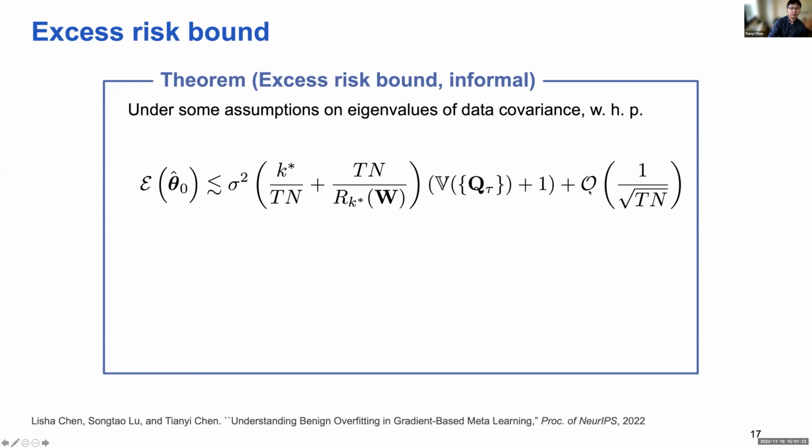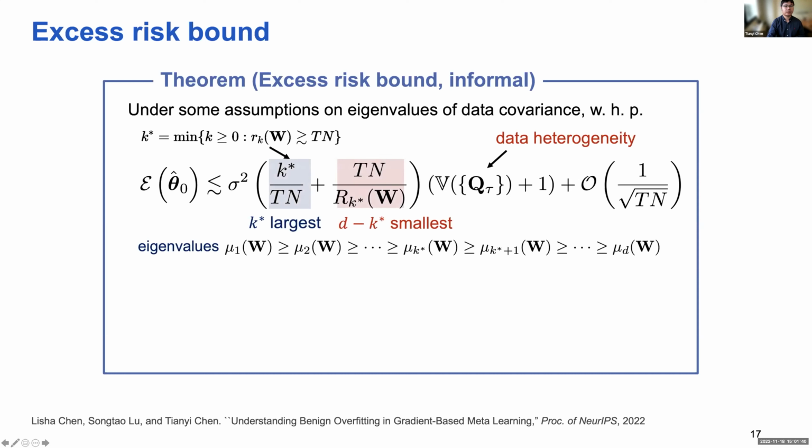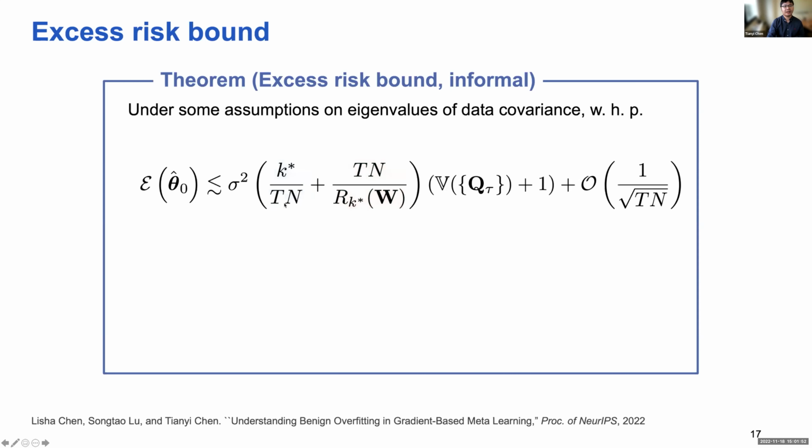These two terms look a bit involved, but let us digest them a little bit. This term will diminish as the total number of tasks and the number of samples per task increase, so we do not need to worry about it. This other term is a little more involved. This V is a constant that captures the data heterogeneity, and these two terms will not necessarily diminish to 0 when Tn goes to infinity, because Tn represents the total number of samples in the pre-training stage. If Tn goes to infinity, this term will go to 0, but this term is not necessarily going to 0.